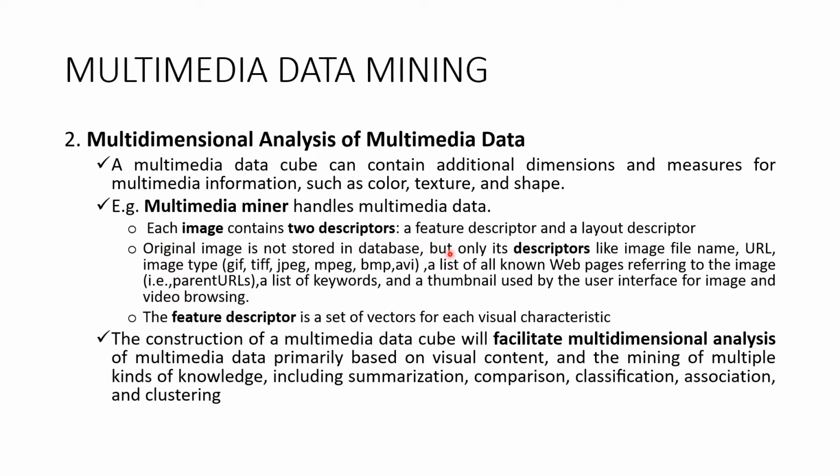What he is telling is, even though the multimedia data contains images, the original image will not be stored, to save space. Its descriptors will be stored. What are the descriptors that describe the image? Its name, its URL, its type, correct? All these things will be stored. Based on that, the mining will be done.